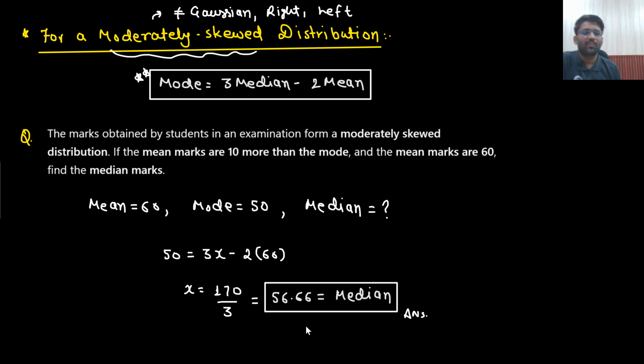So you remember the formula for mode. What is the formula for mode? 3 median minus 2 mean, because I will care more about the median package rather than the average package. So 3 median minus 2 mean.